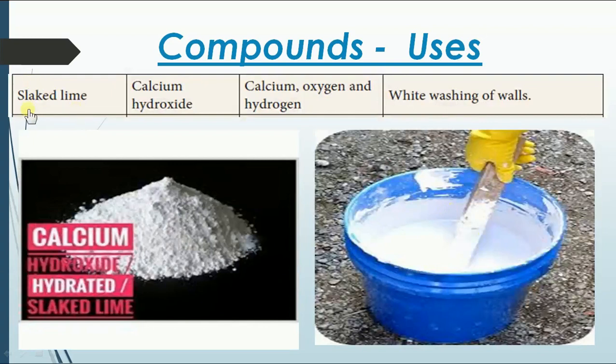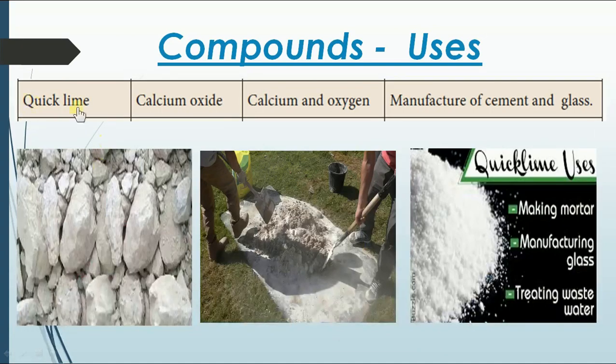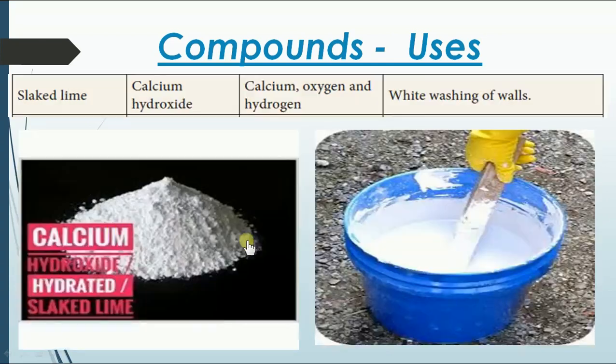The next is slaked lime. It's called calcium hydroxide. When you add quicklime into water, it forms calcium hydroxide, otherwise called hydrated slaked lime. You could see here, we use it for whitewashing. What are the elements present in it? Calcium hydroxide: calcium, hydrogen, oxygen. These are the elements present in it. Now it's used for whitewashing.